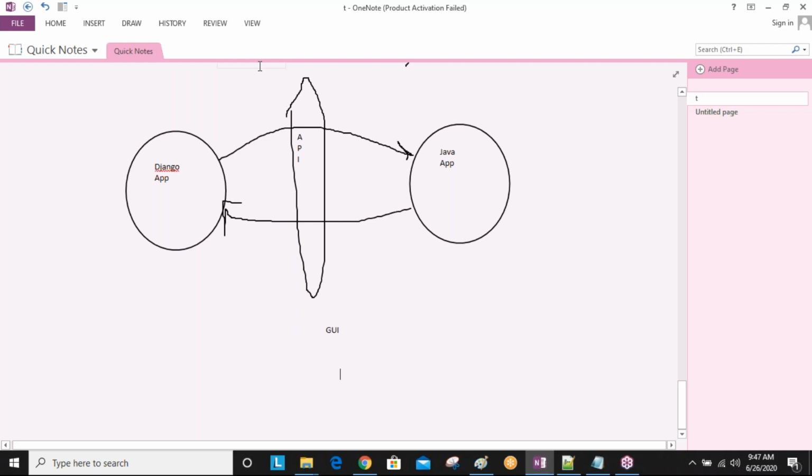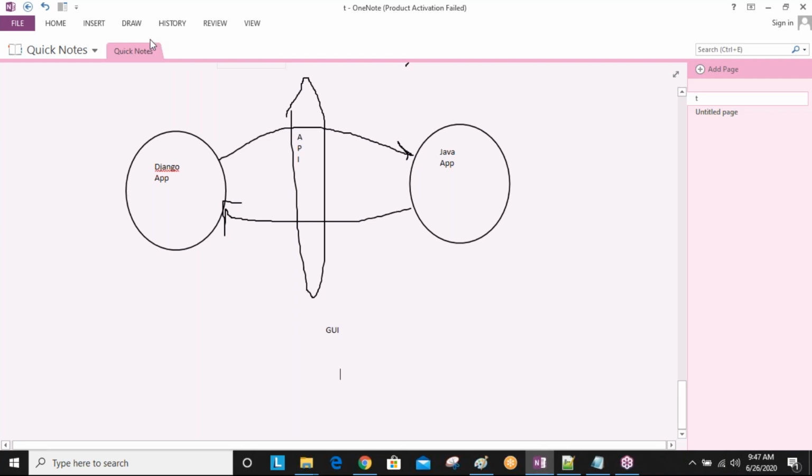Assume this person is using this GUI, communicating with the particular application, and getting the response back. That person can see that output. So for human being to application, we require a GUI, graphical user interface. But for one application to another application, if both are applications, then we require the API. Are you getting this one? So this is about the API.